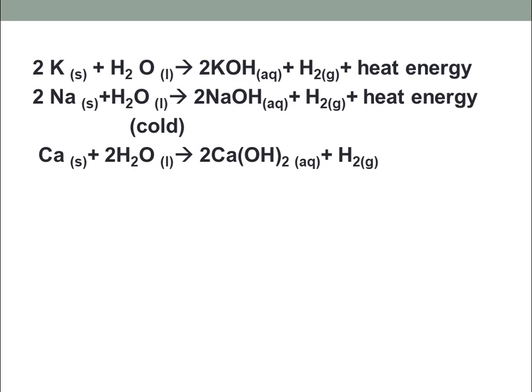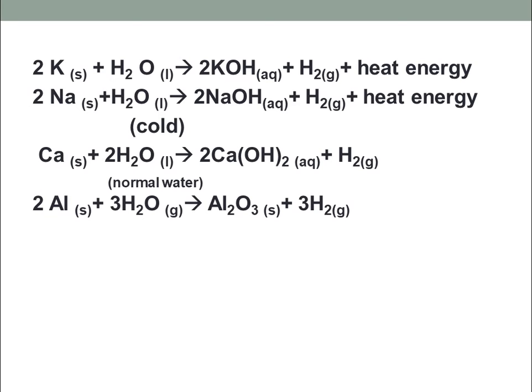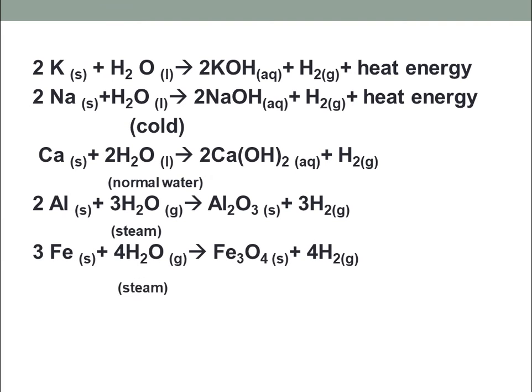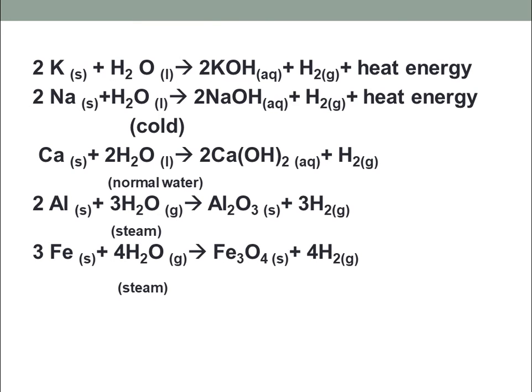We have another example in the sequence, that is of calcium. Calcium reacts with the water to give calcium hydroxide and hydrogen gas, but the water used here is normal water. Come to the next. Magnesium. We can also take the example of aluminium, magnesium, etc. Aluminium can react with water to give aluminum oxide and hydrogen gas. Now the important thing is aluminum reacts with only steam. Iron, steam.